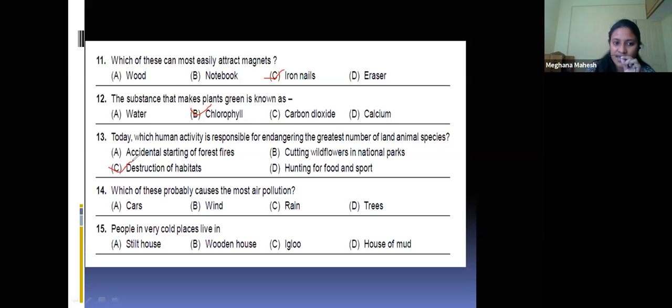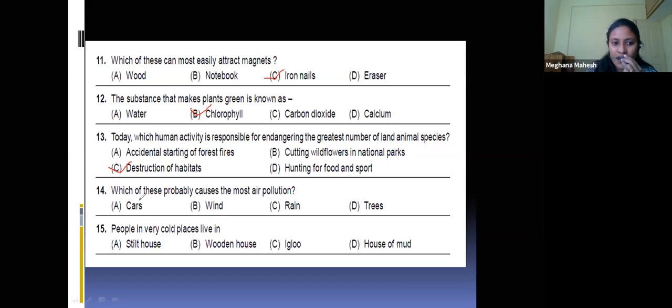If the entire habitat is destroyed, then the land species will be diminished. Hunting for food and sport affects only a few animals, but destruction of the habitat means the entire living area of that animal will be destroyed. Once an animal is adapted to a particular habitat, it cannot survive in a different habitat.